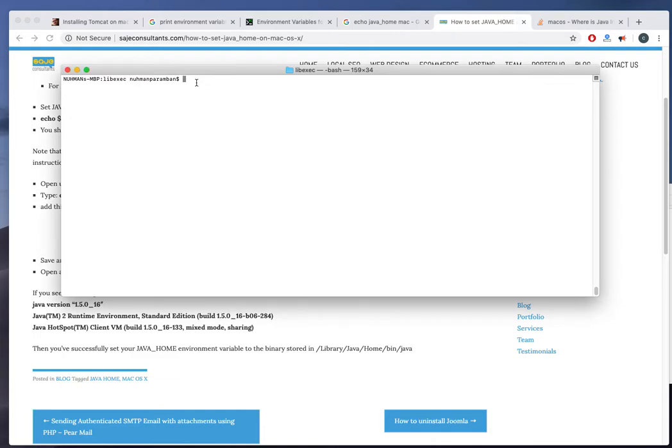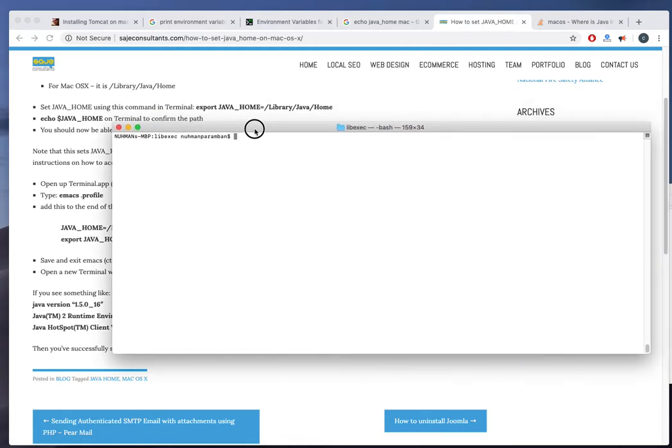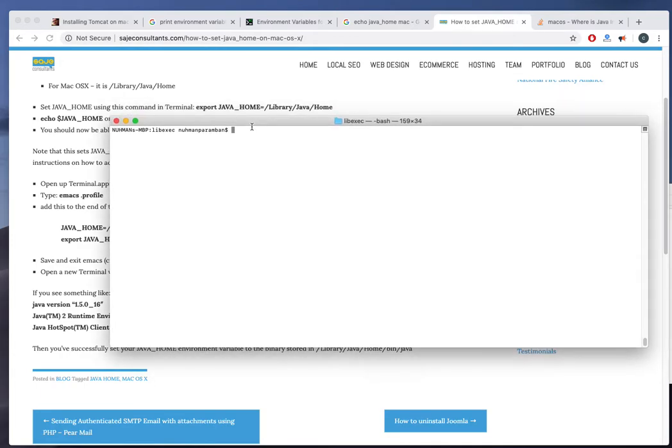So the first step, I need to set my Java home variable. So how will I do that? I need to export my Java home. In my case, I need to find the exact place where my Java is.